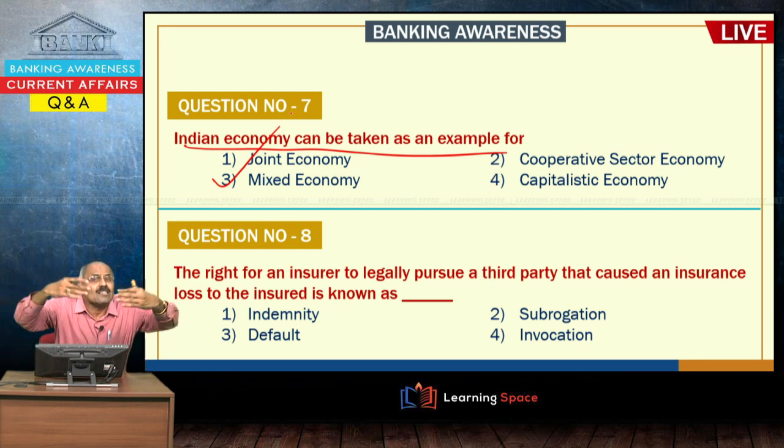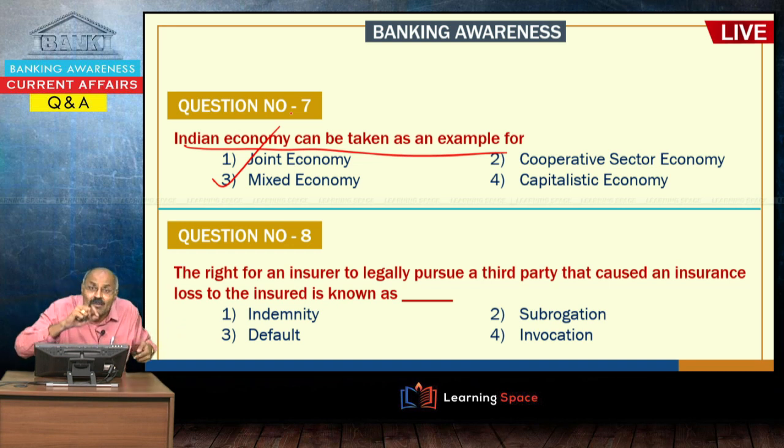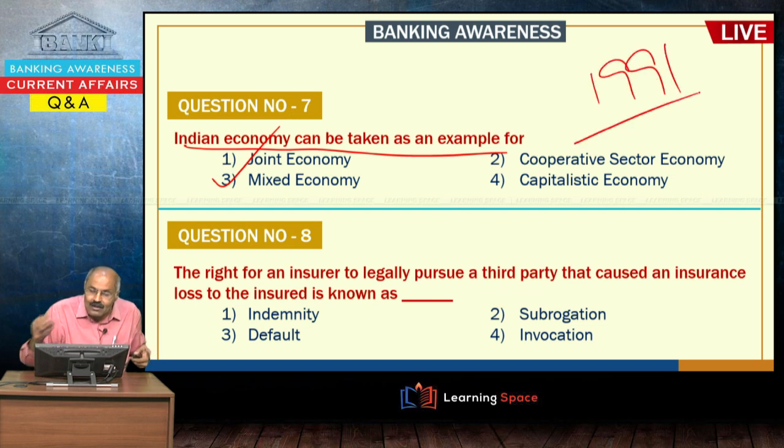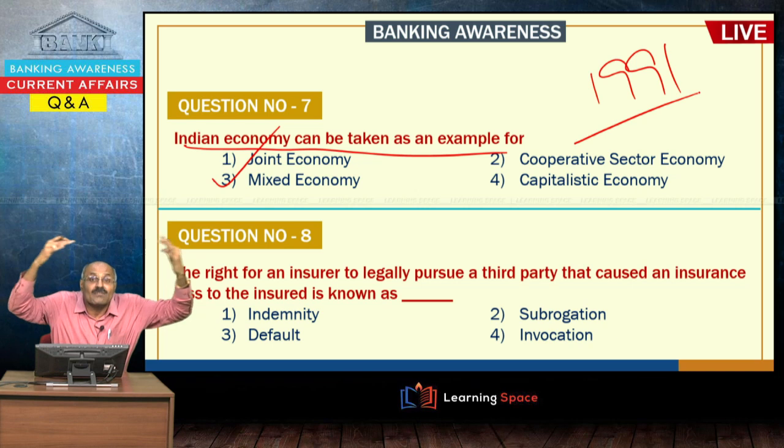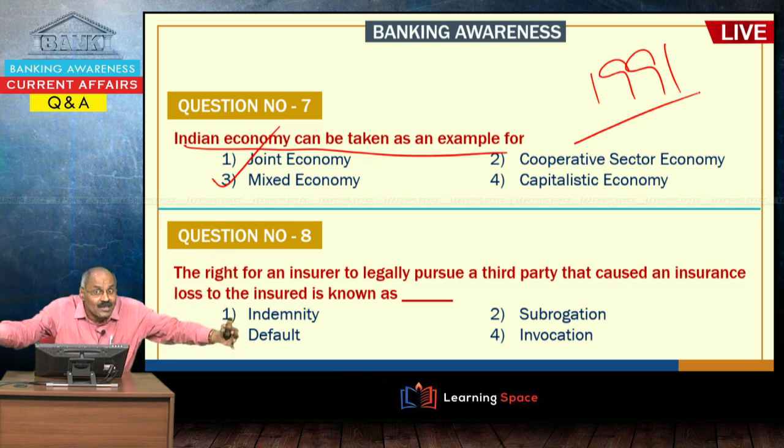So, the coexistence of both is known as mixed economy, and it is a combination of features of socialist economy and capitalist economy, right. Prior to the new economic policy of 1991, we had a mixed economy, but with a socialist bias. After 1991, please understand, our economy is still a mixed economy, but with a capitalist bias, because of globalization and because of opening up more and more sectors for private participation, or you can say reducing the protectionist barriers subsequent to the 1991 new economic policy.